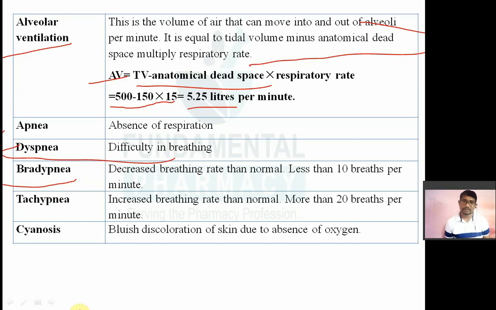So bradyapnea is nothing but a decreased breathing rate compared to normal, less than 10 breaths per minute. Then tachypnea means more than 20 breaths per minute. Then cyanosis is nothing but bluish coloration of the skin due to absence of oxygen. If you are not getting oxygen, your skin turns blue. That is known as cyanosis.